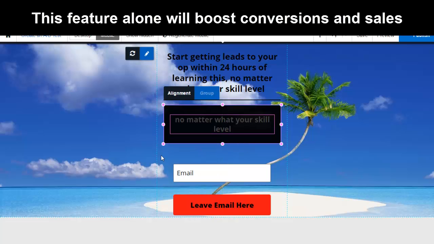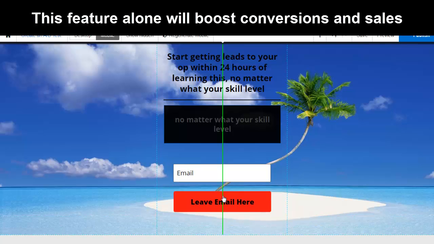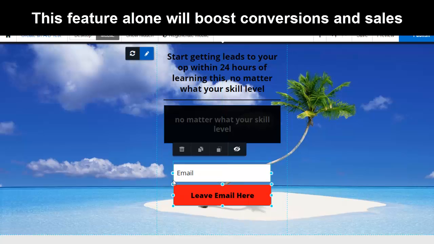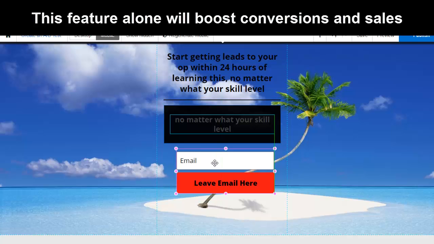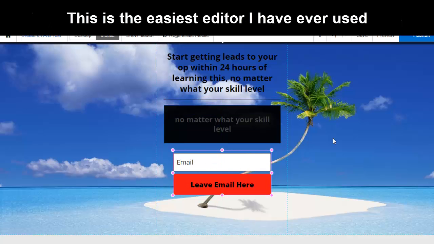And again, I'm not trying to make it look pretty. I'm just trying to show you the functionality, all right? And show you how quickly these things can happen. So, boom. There it goes. Mobile version ready.